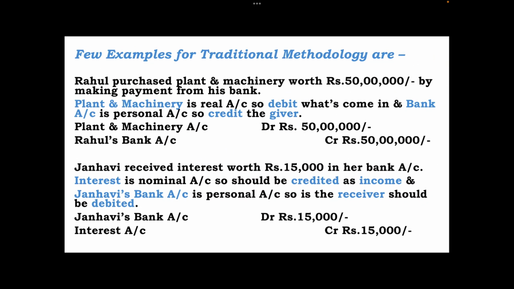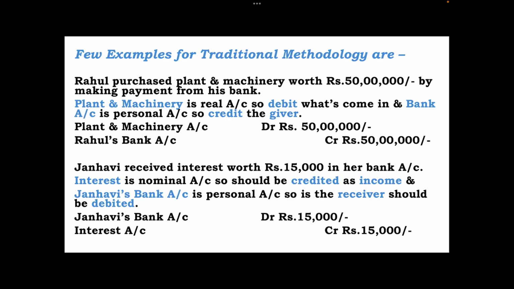In the next example, we'll see that Rahul purchased plant and machinery worth rupees 50 lakhs by making a payment from his bank. Plant and machinery, as we have seen, is a real account, so it should be debited what comes in. And bank account is what? It's a personal account. So credit the giver. So the entry will be: Plant and machinery account debit rupees 50 lakhs, and Rahul's bank account is the giver, so credited rupees 50 lakhs.